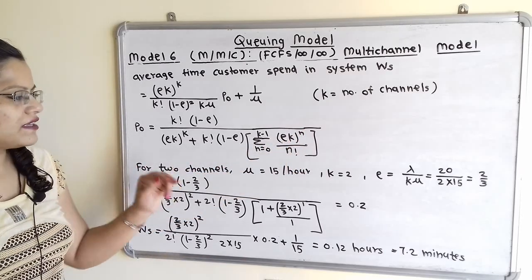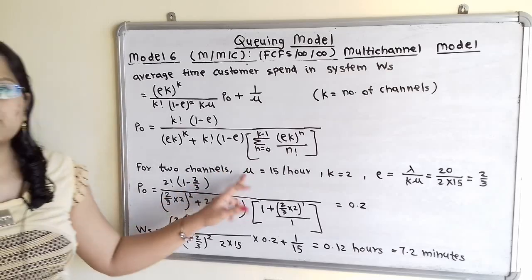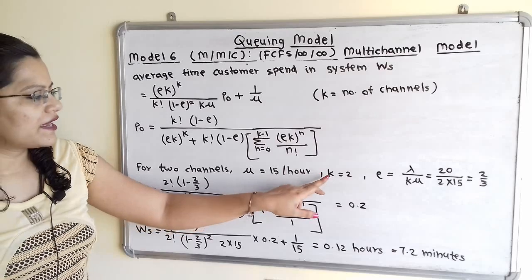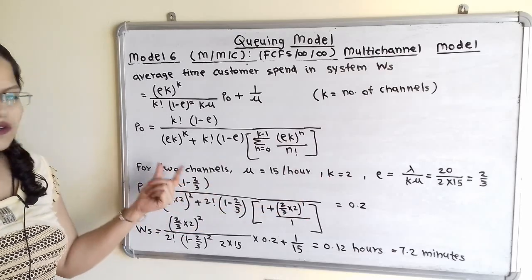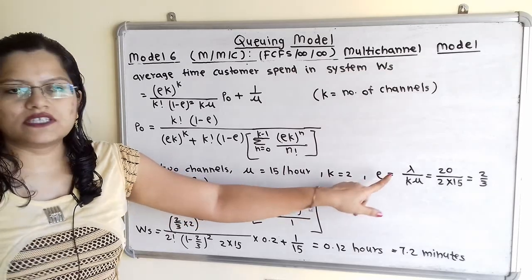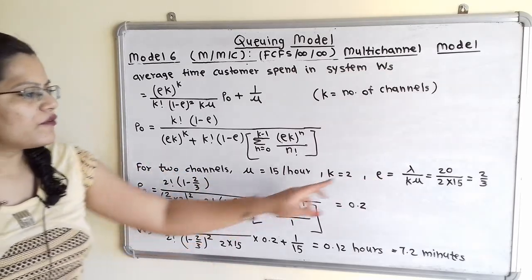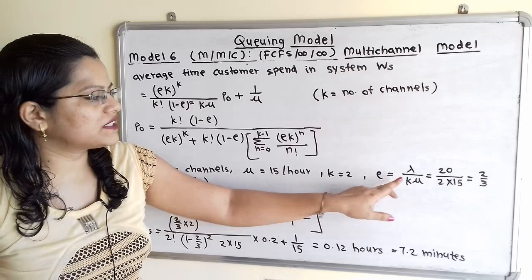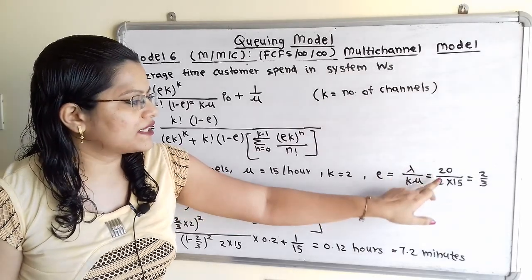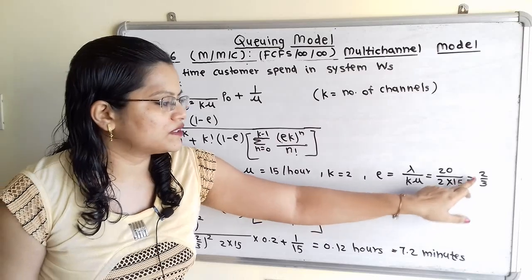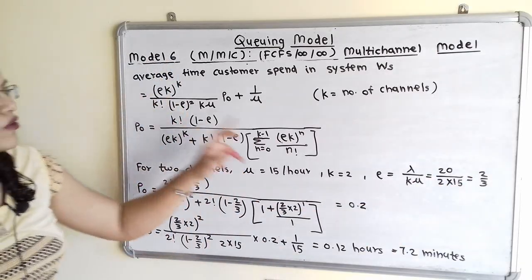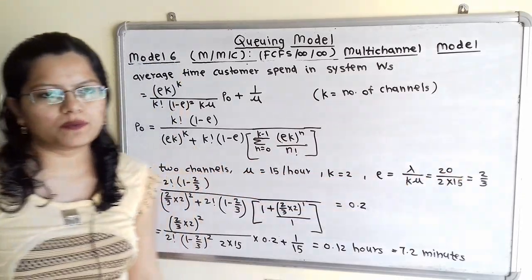Now for two channels, service rate mu is mentioned in the question as 15 per hour. K, the number of counters, or we can say number of channels, is equal to 2. So rho for multi-channel, we will calculate as lambda divided by k mu, that is equal to 20 divided by 2 into 15, which is equal to 2 by 3. So we have to take the value of rho equal to 2 by 3.